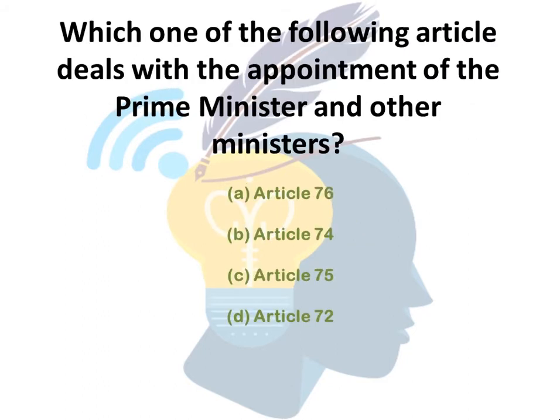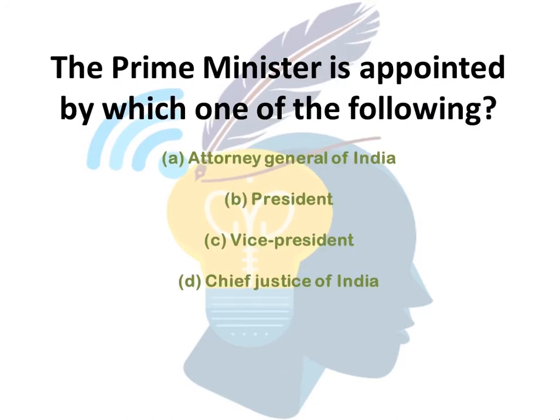Which one of the following articles deals with the appointment of Prime Minister and other ministers? Options given are Article 76, Article 74, Article 75, Article 72. So the correct answer is option C, Article 75. The next question is, the Prime Minister is appointed by which of the following? Attorney General of India, President, Vice President, Chief Justice of India. The correct answer is option B, President appoints the Prime Minister.